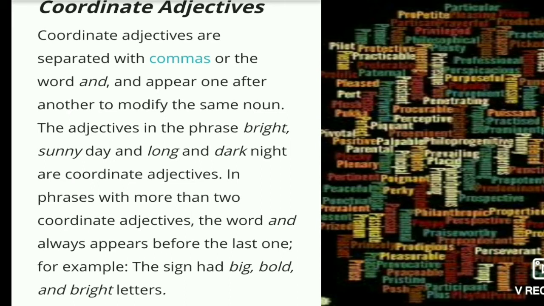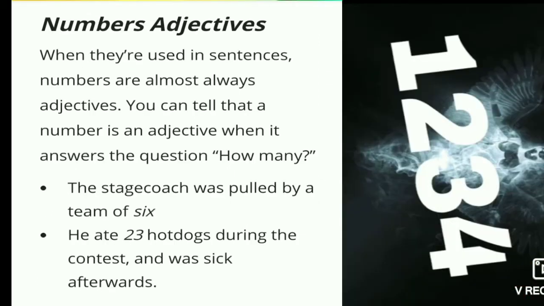And after that, the coordinate adjectives. Coordinate adjectives are separated with commas or the word and, and appear one after another to modify the same noun. The adjectives in the phrases bright, sunny day and long and dark night are coordinate adjectives. Then number adjectives.